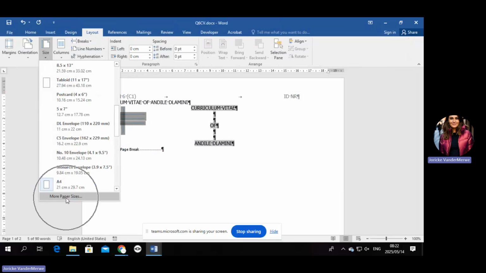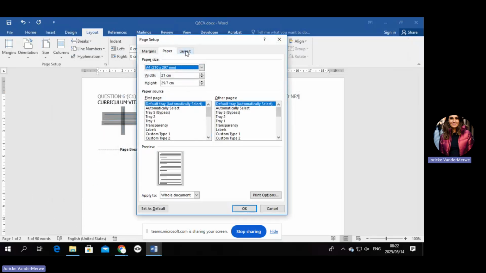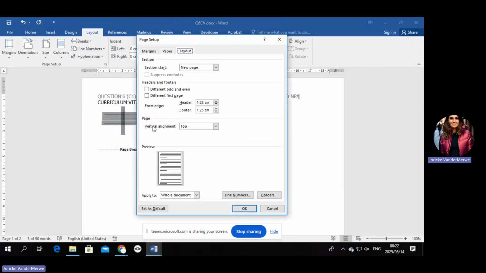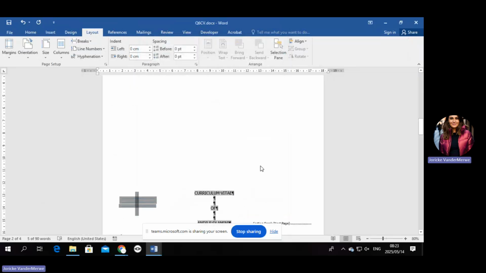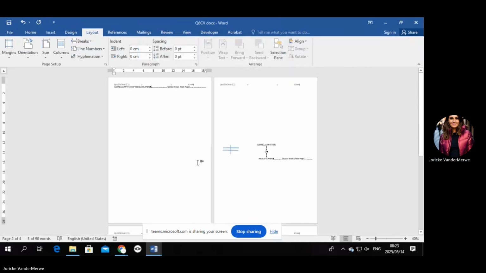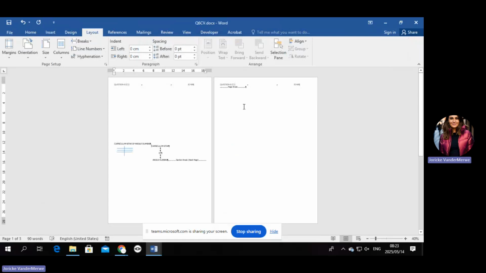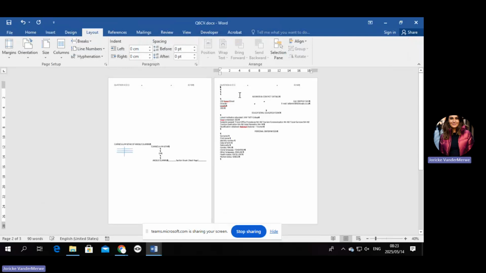You're going to say more paper sizes. And then by layout, you are going to choose the vertical alignment into center. And you're going to not say the whole document. You're just going to say the selected text. Okay, because you don't want it in the other pages. Are you with me? Okay, so let's quickly see how that's going to look. Okay, I don't know why there is now another one. Okay, it must look like this.